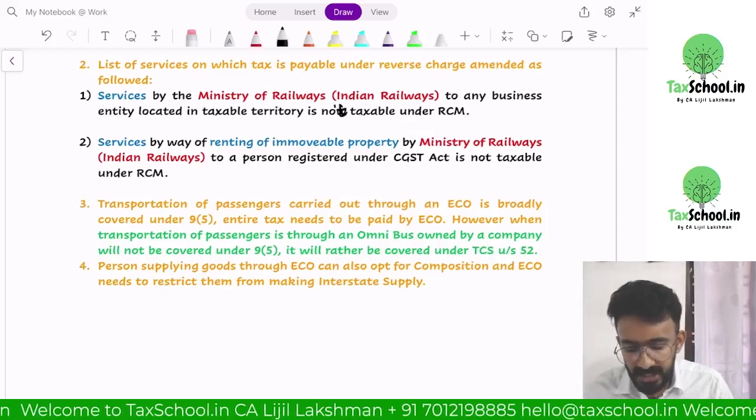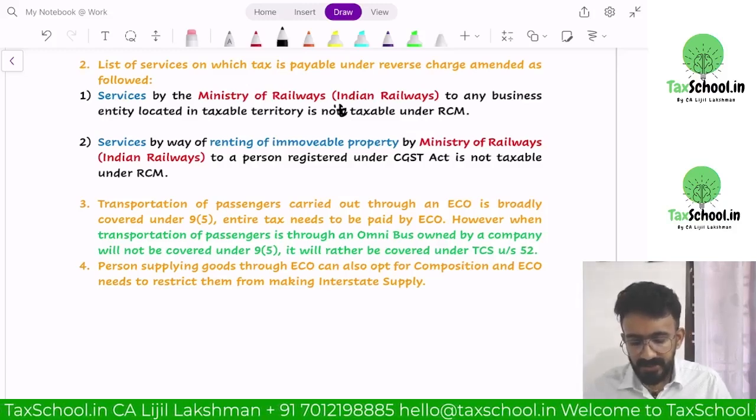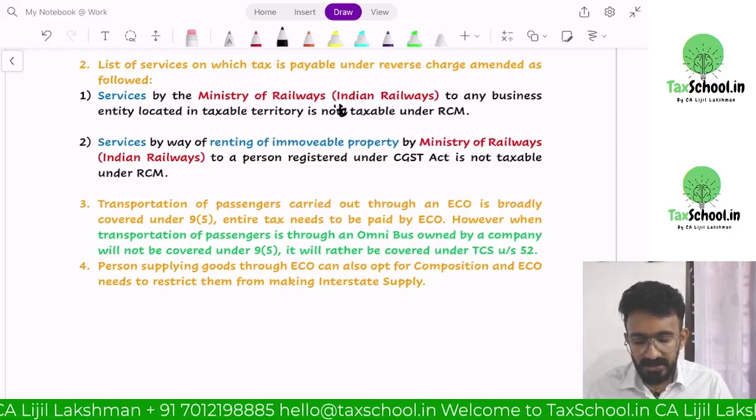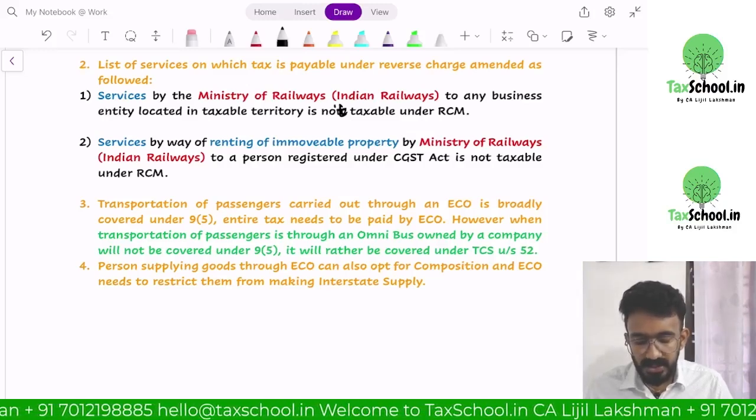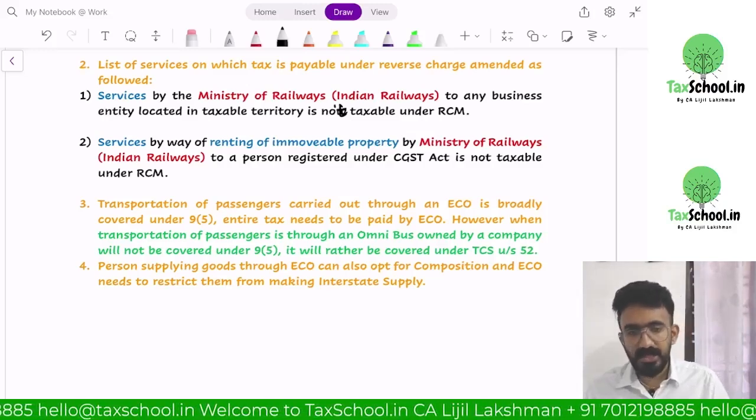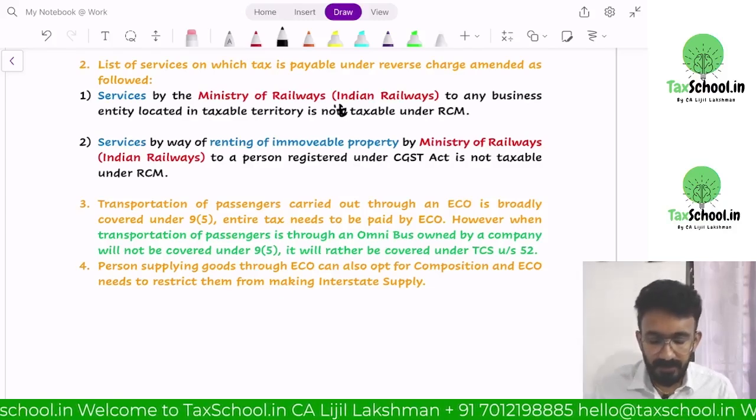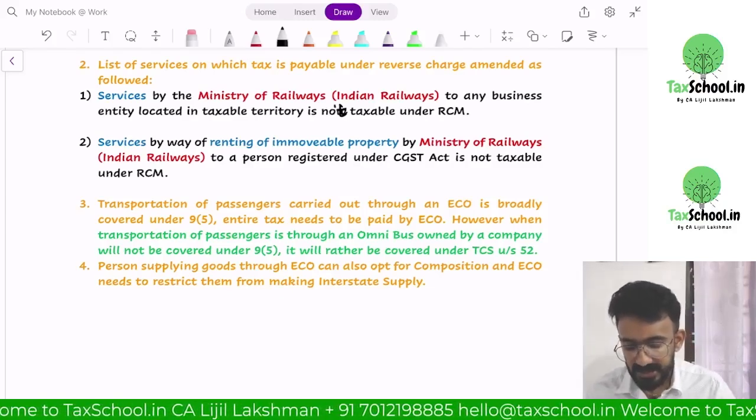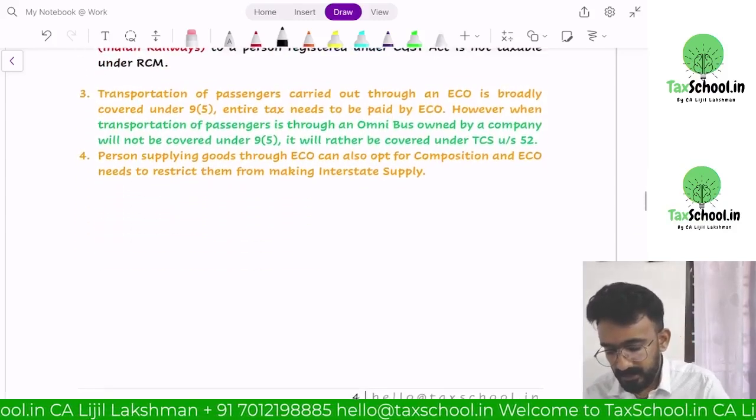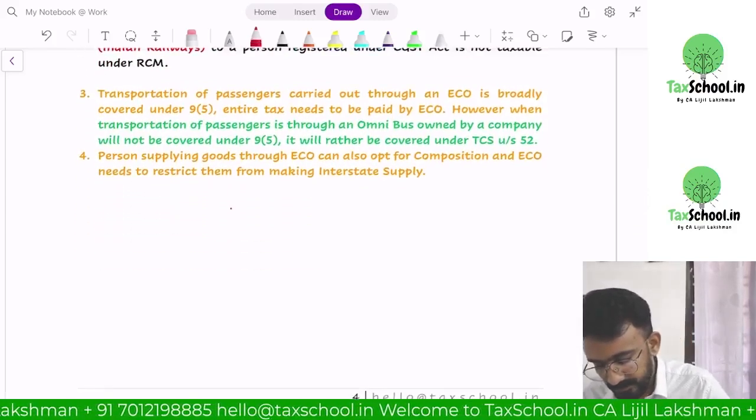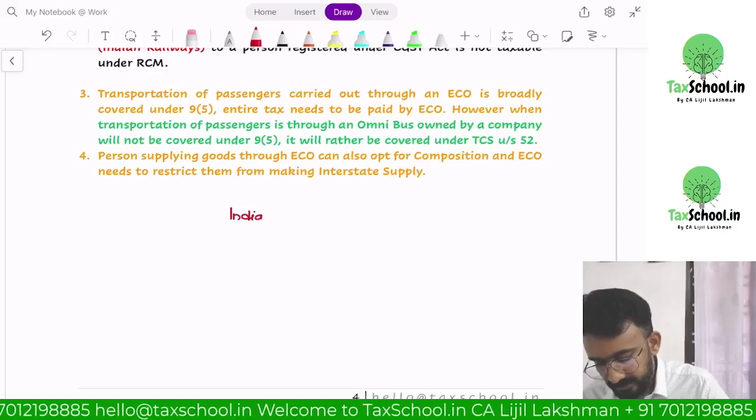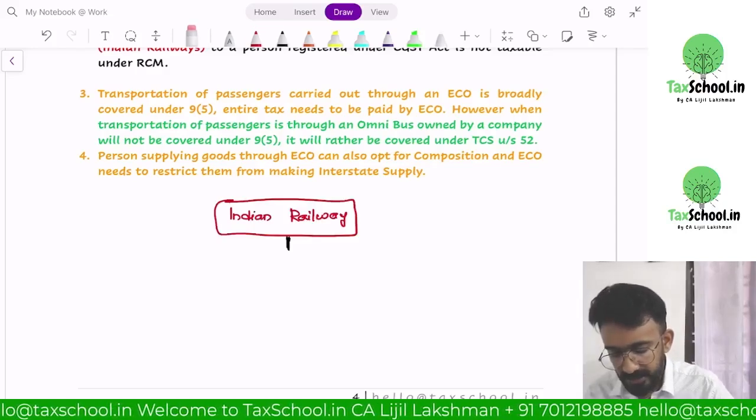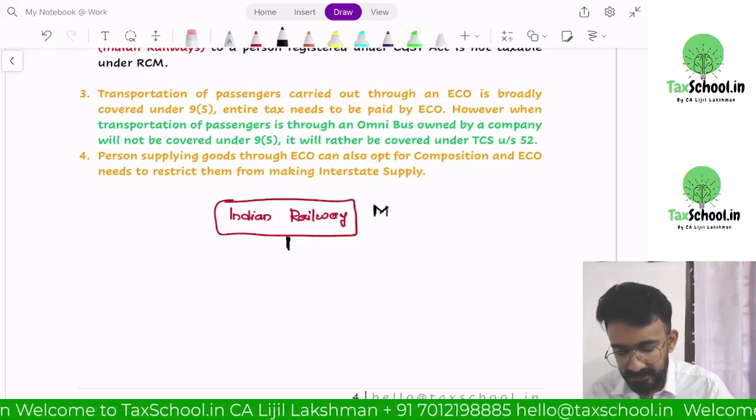Services by way of renting of immobile property by Ministry of Railways, that is Indian Railways, to a person registered under CGST Act is not taxable under RCM. Now, what happened to this? We can summarize it like this. Say Indian Railway, or we can call them as Ministry of Railways.